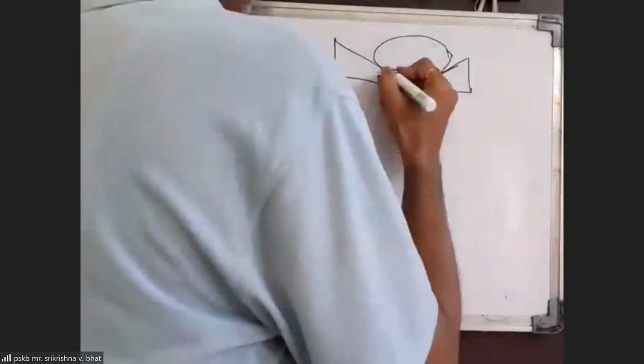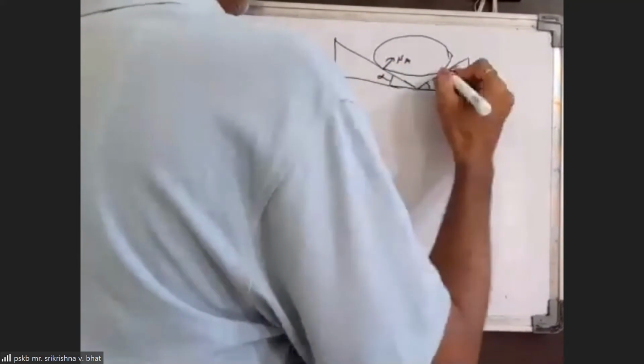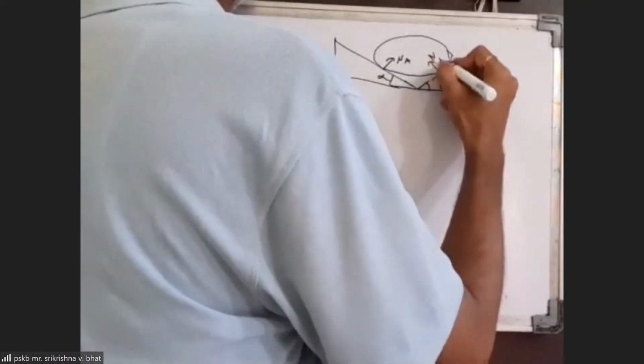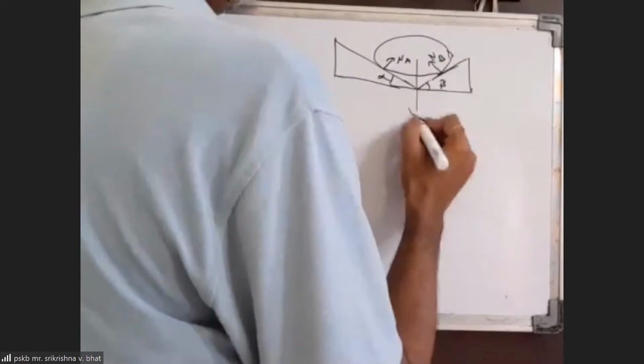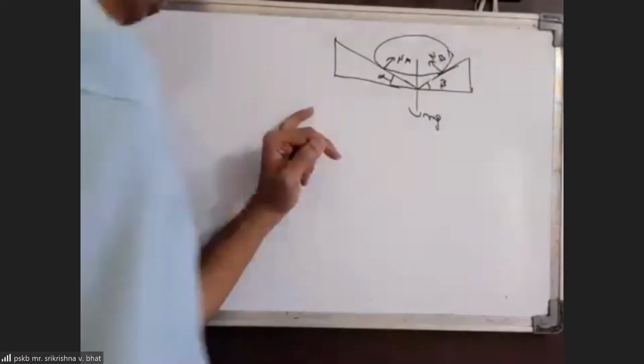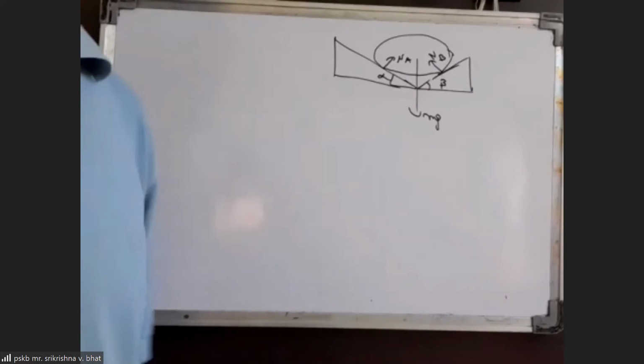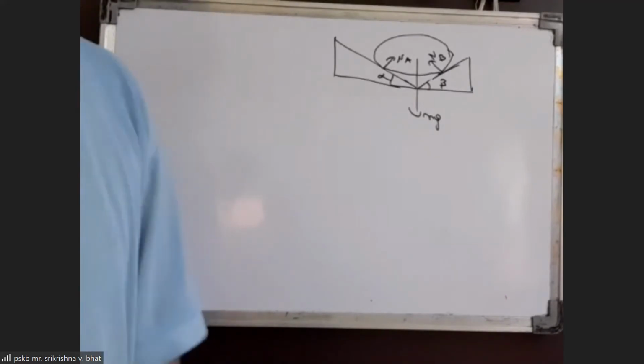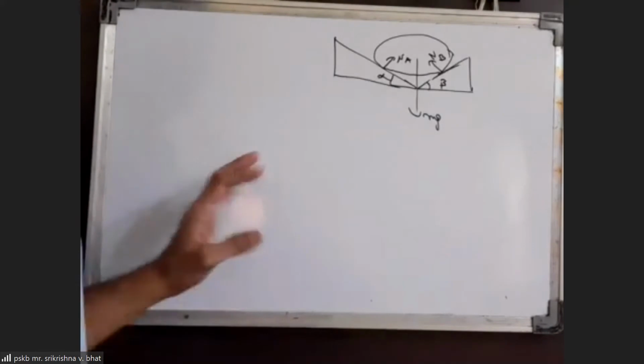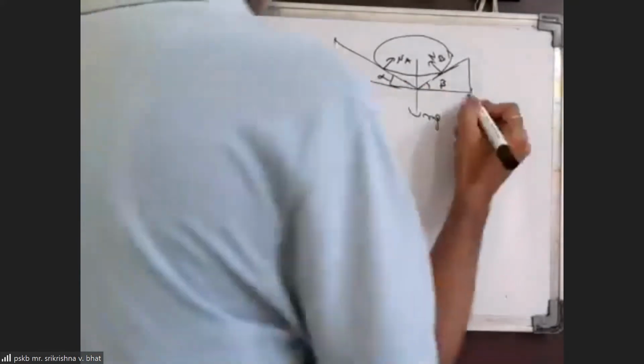There is a contact force MA here and MB here, and MG will act down. Anyway, before looking at forces, we probably don't need to write force equations in this case. What we can do is first find constraint equations.